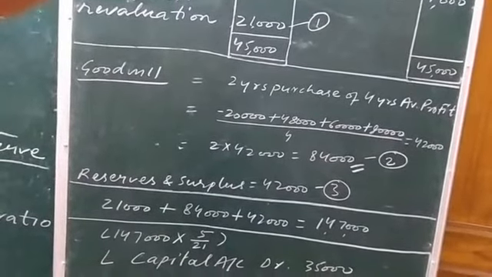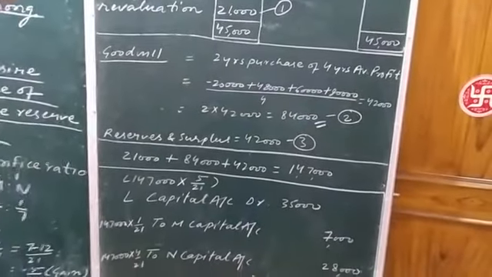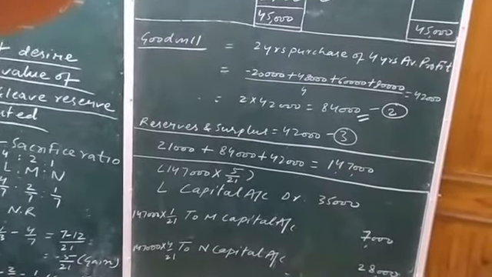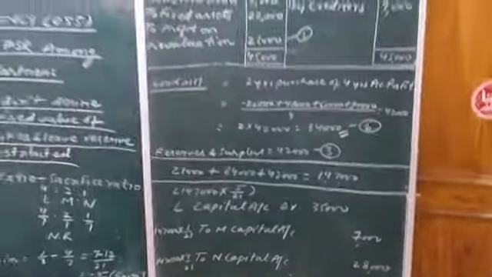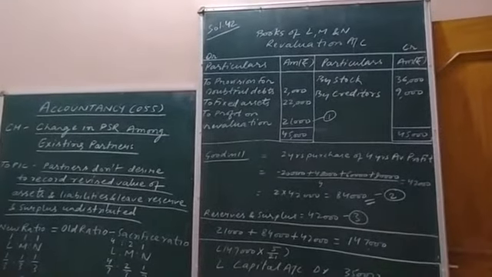Okay? That is, the gaining partner's capital is debited and the sacrificing partner's capital is credited. Okay, right? So this was the solution of the question number 42.